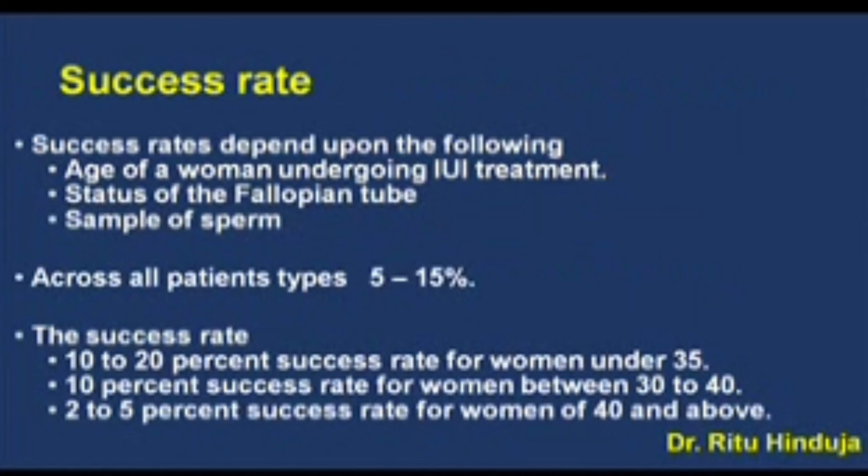The success rates of an IUI cycle depend upon the following: the age of the woman, the status of the fallopian tubes, and the semen sample. Across all patient types, IUI cycles have a live birth rate per cycle between 5 to 15%. The success rates of an IUI cycle with one cycle in terms of age is as follows. It is 10 to 20% in women under the 35 years of age bracket, 10% for women between 30 to 40 years of age, 2 to 5% for women above the age of 40 years.